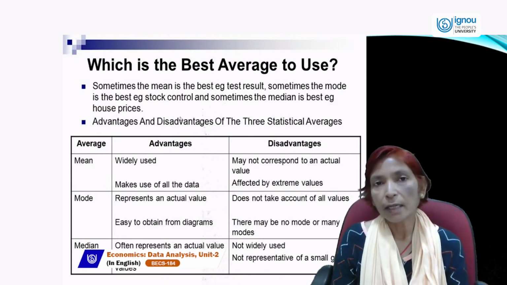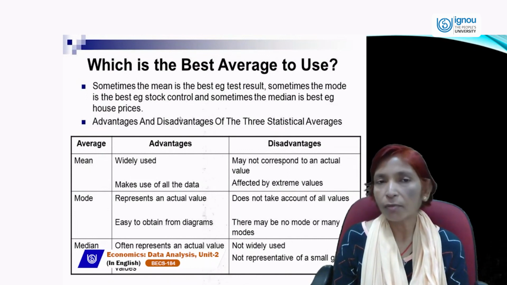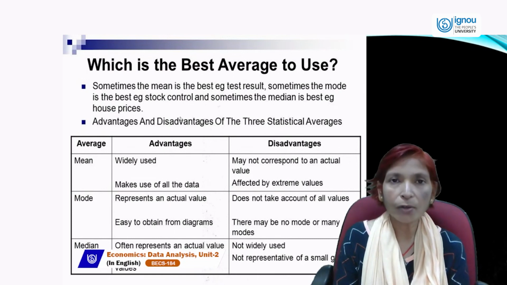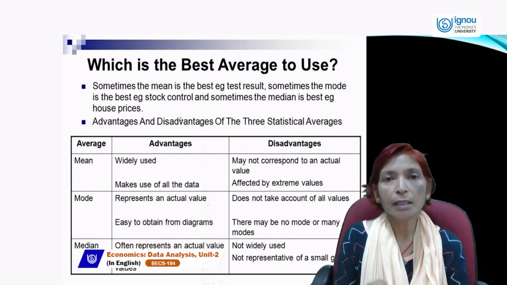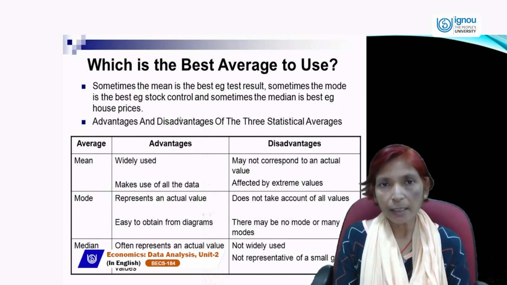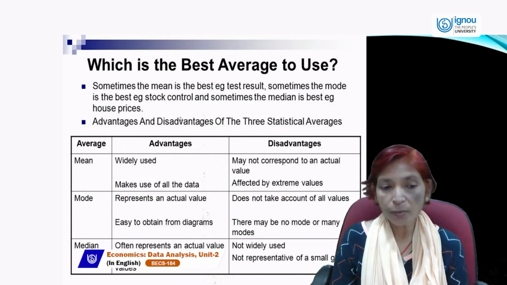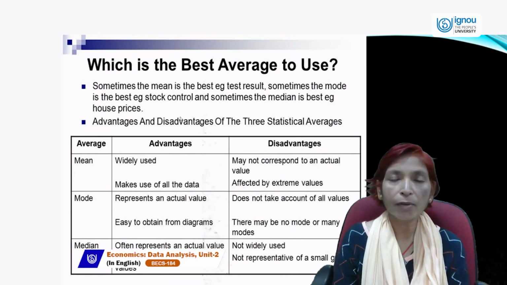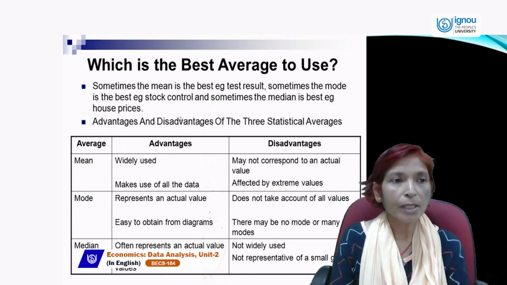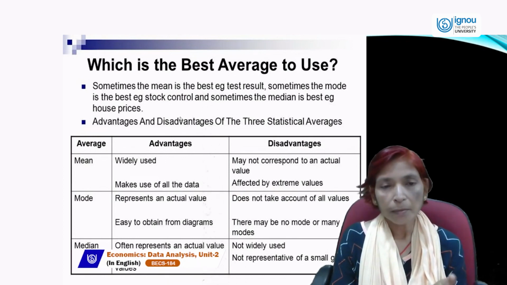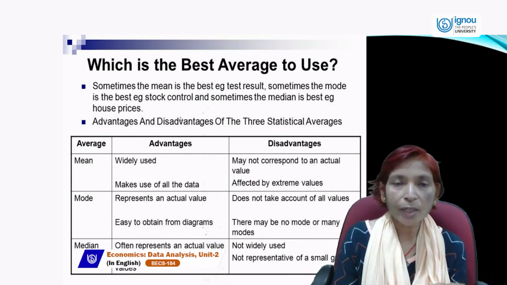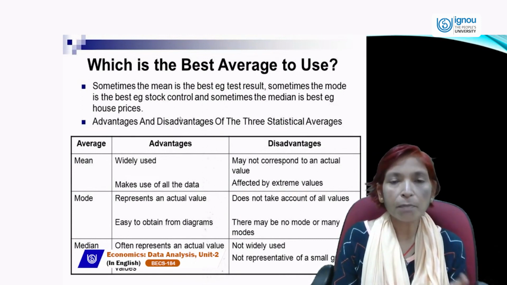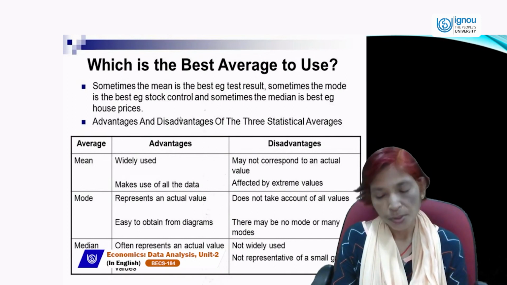And median, the disadvantage of median is that it is not widely used, because median is showing only the mid value or center value of the given data. It's an actual value, is not affected by extreme values, but is not representative of a small group. So this is the criteria from which we can say which is the best average to use.